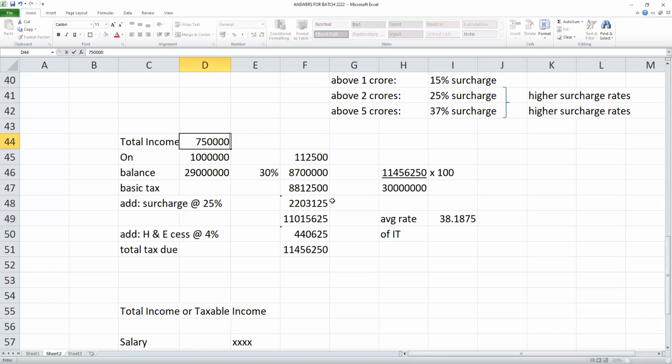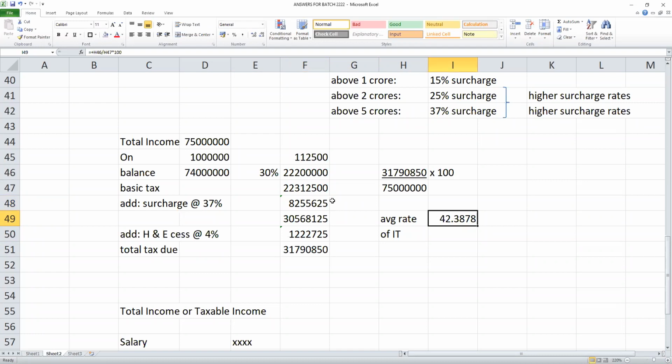Next up. 7 crore 50 lakhs. 10 lakhs. Balance 7 crore 40 lakhs. 30%. Surcharge 37%. Why 37%? More than 5 crores. Your total income is more than 5 crores. So 37%. And then add cess 4% total. So how much you are paying to the government? For every 100 rupees, you are paying 42.39%. Huge.